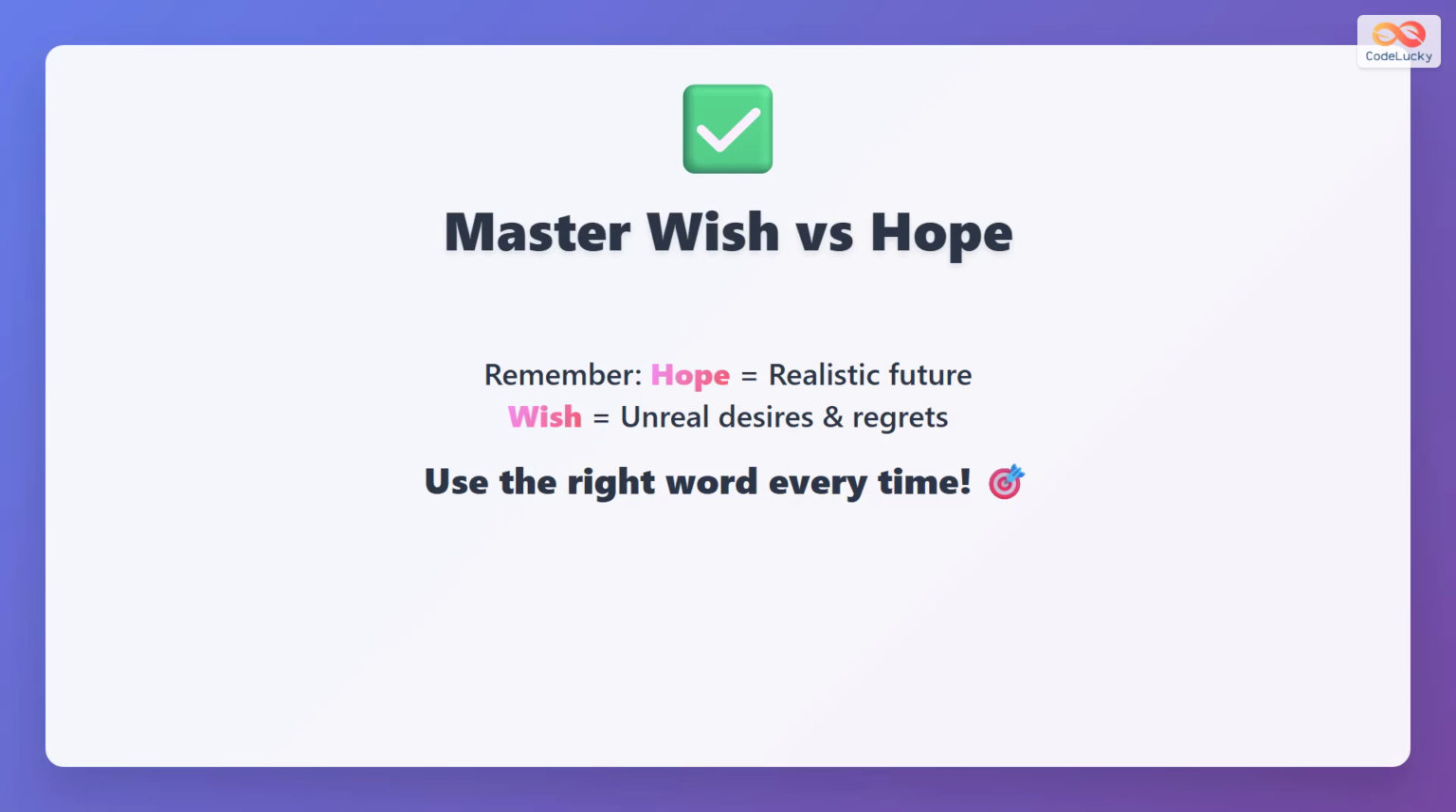Now you know, hope equals realistic future possibilities. Wish equals unreal desires and regrets. Practice these patterns and use the right word every time.